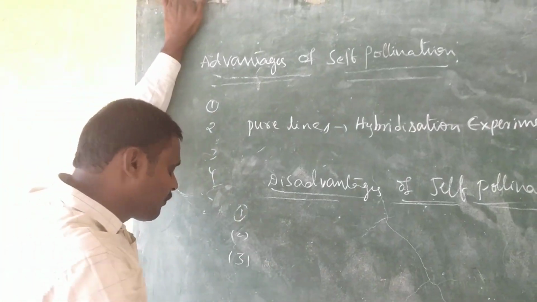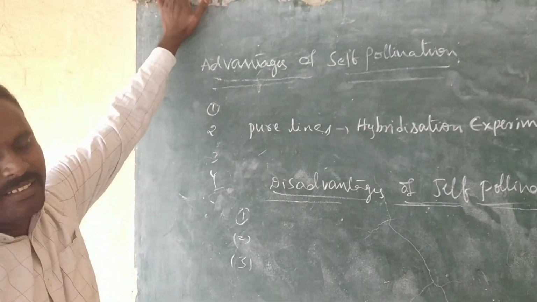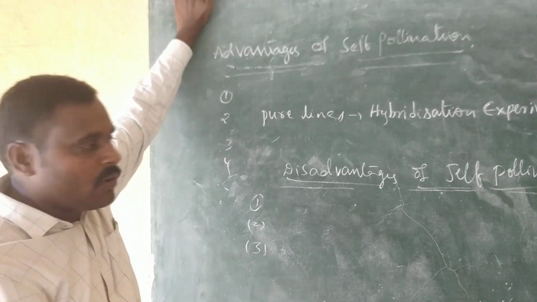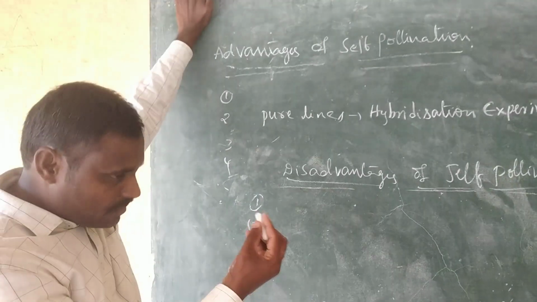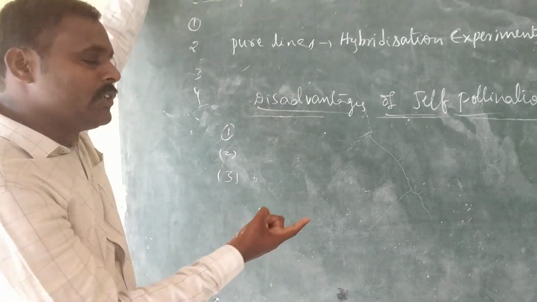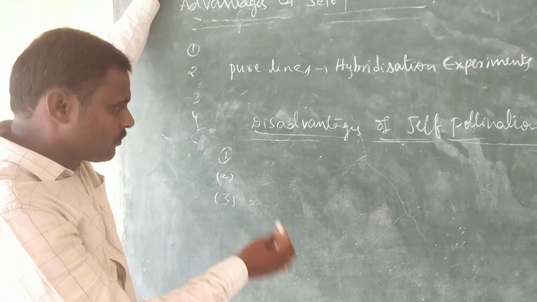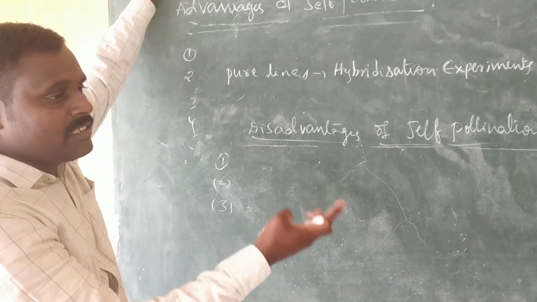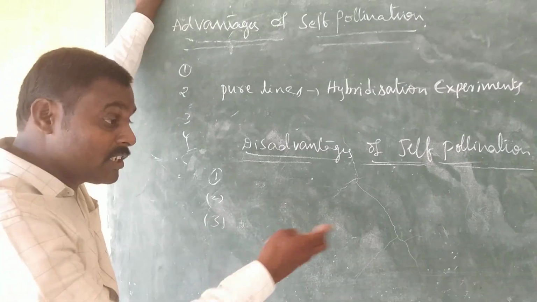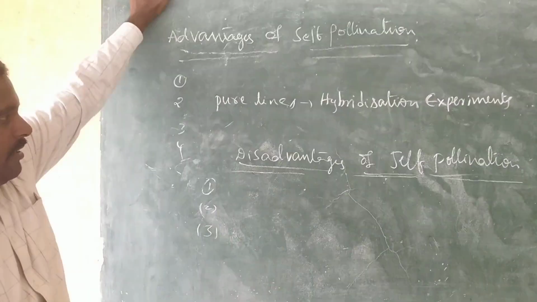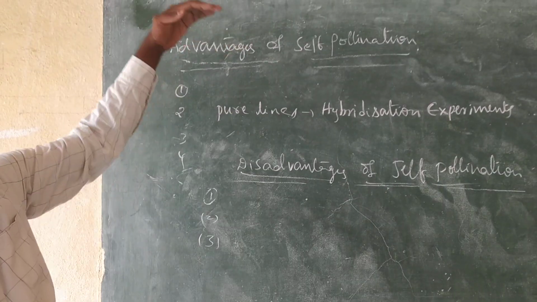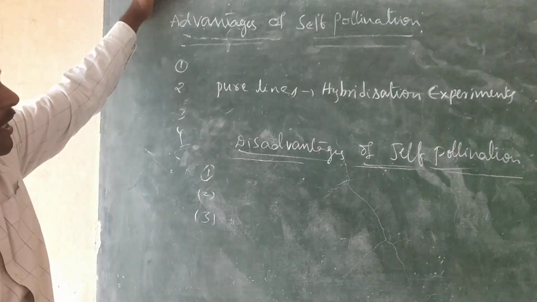And the third one, variability will decrease. Variations will decrease due to continuous self-pollination, and hence adaptability to a change in the environment is reduced. Whenever variations are less, when we change the environment, adaptability is reduced. These are the disadvantages of self-pollination.